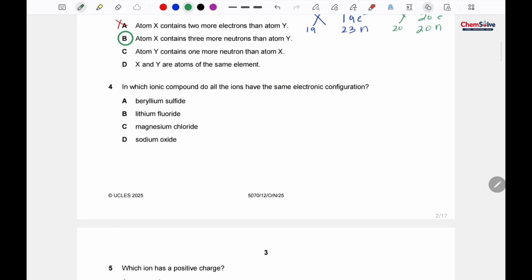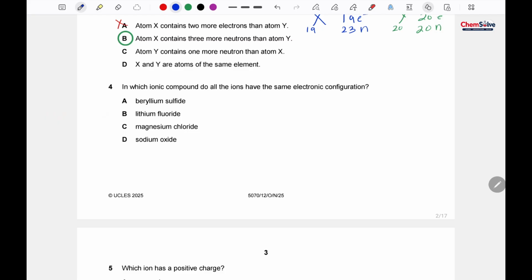Okay, question number 4. In which ionic compound do all the ions have the same electronic configuration? For that we have to write down the formulas and the ions for all these ionic compounds, and then we will look at their electron numbers. So let's start solving. Beryllium sulfide.